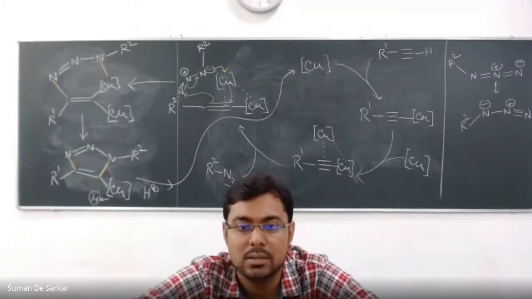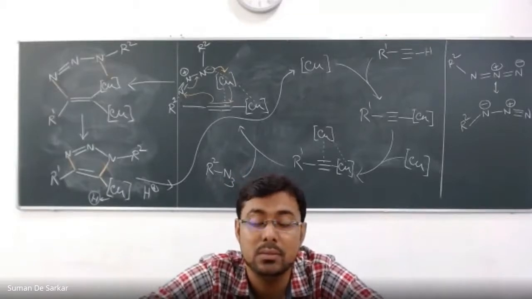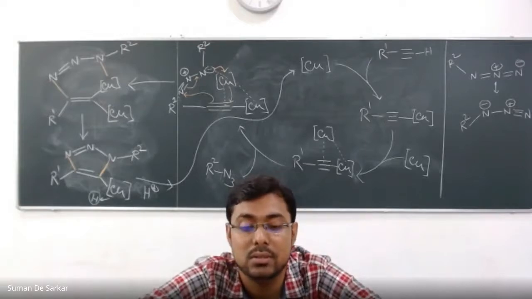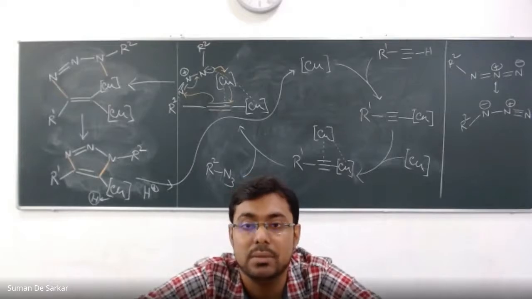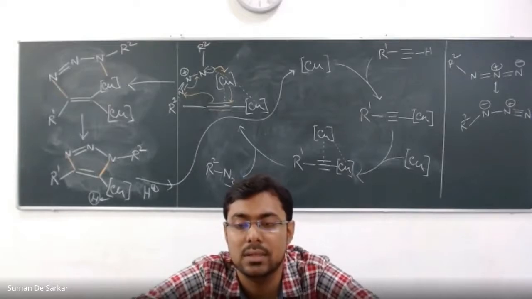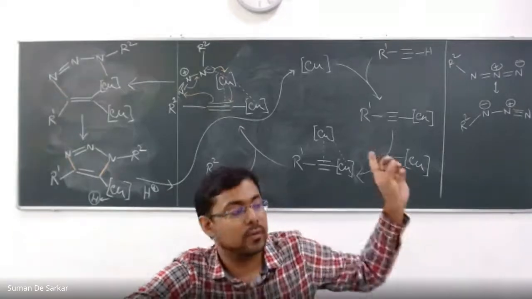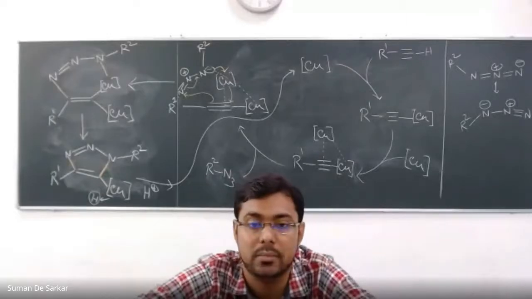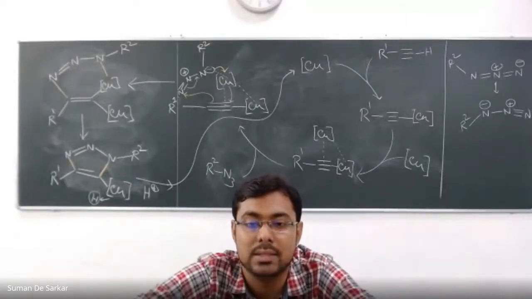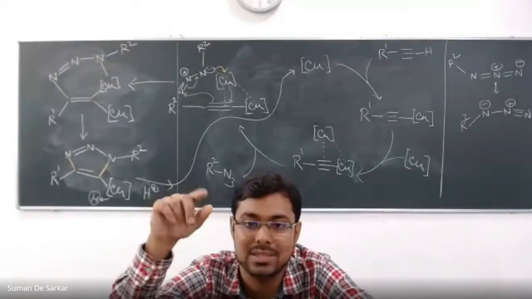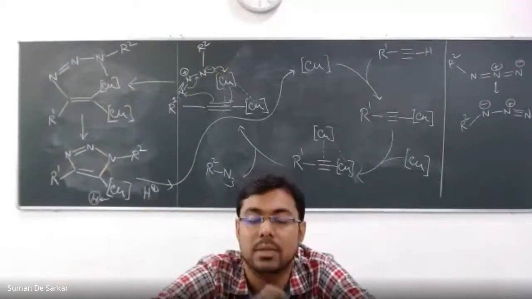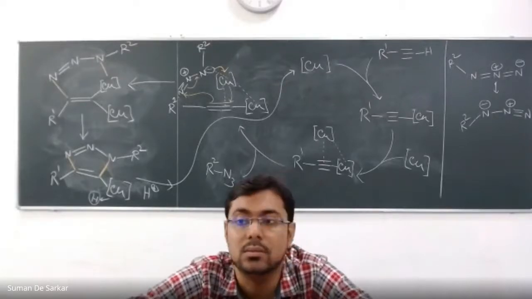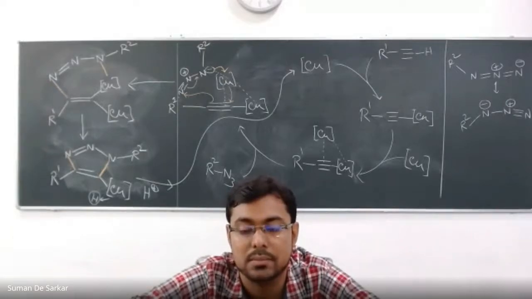And for ammonium hydroxide, which is a very mild base, once you put ammonium hydroxide in solution, it becomes a little bit basic. For the formation of this copper acetylide, we need some base. In the first step, where this alkyne sits there, the terminal CH of the alkyne is where copper sits to form the acetylide. It needs some mild base. So that's the role of ammonium hydroxide.